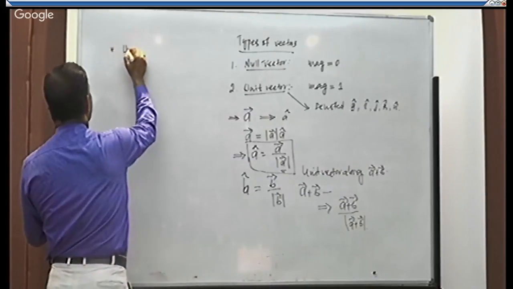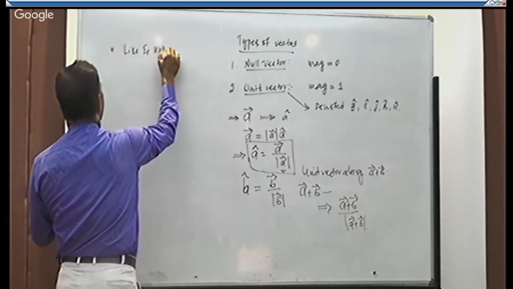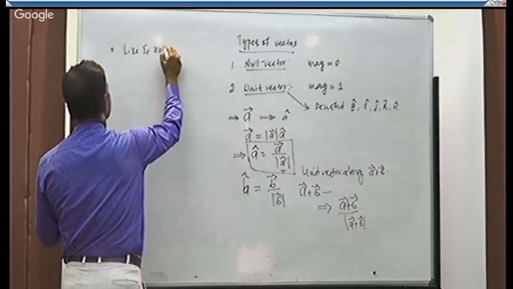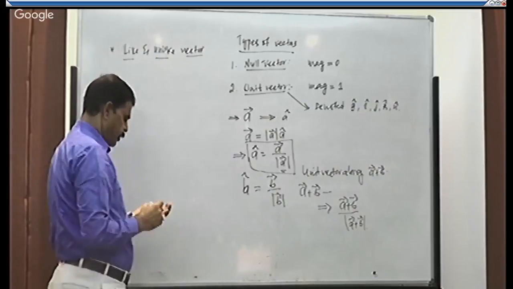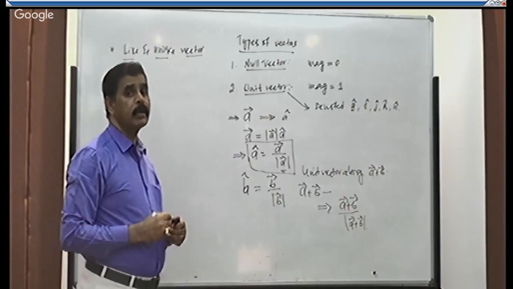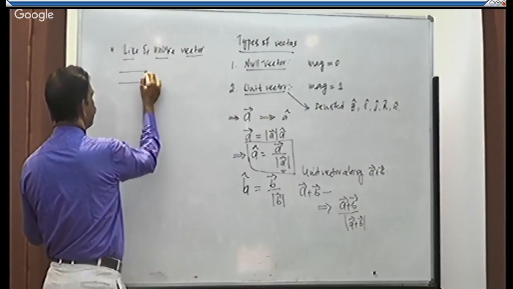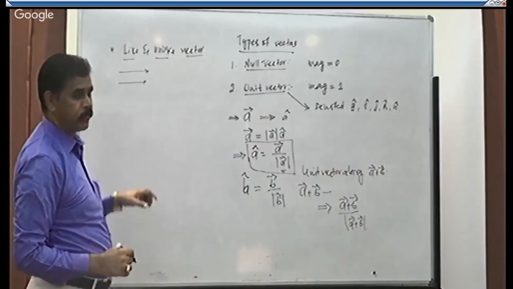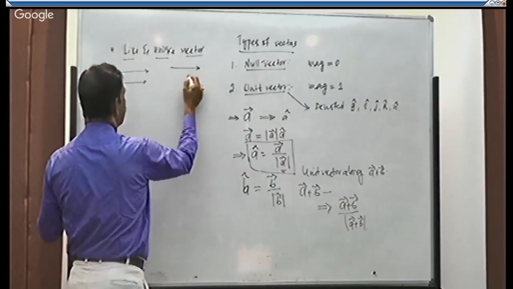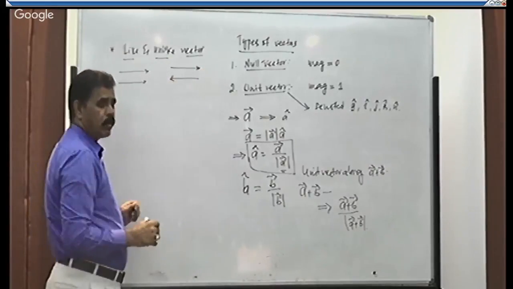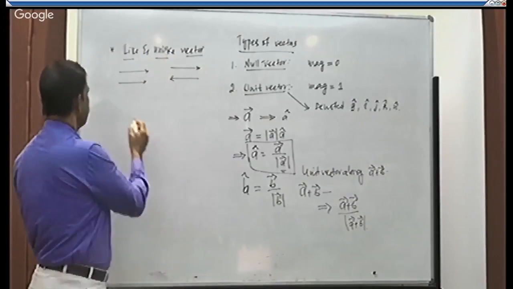Next type, like and unlike vectors. Like vectors, unlike vectors mean what? Vectors having the same direction are said to be like vectors. Vectors having opposite directions are said to be unlike vectors.